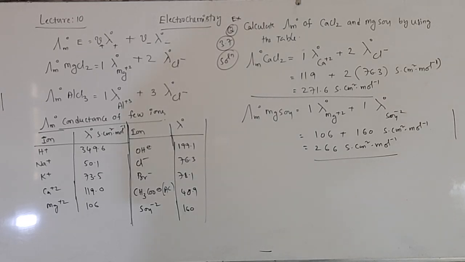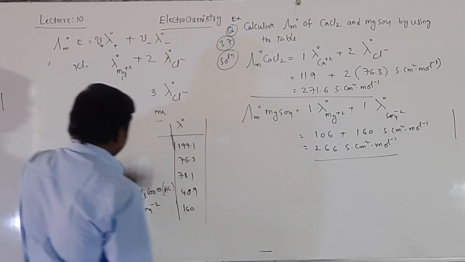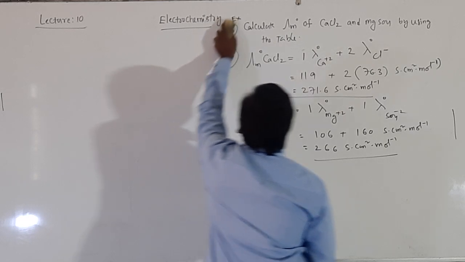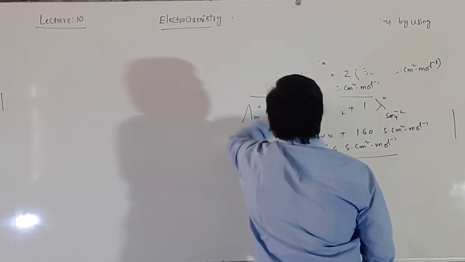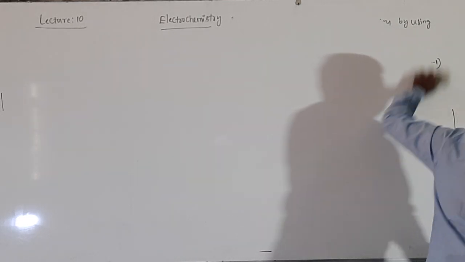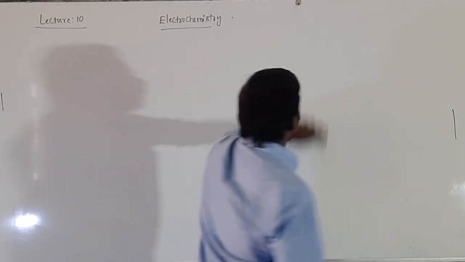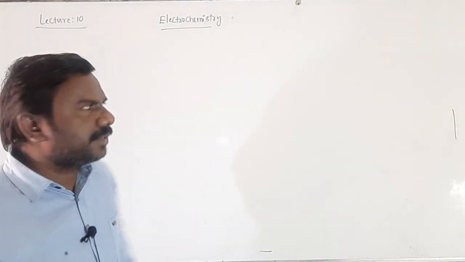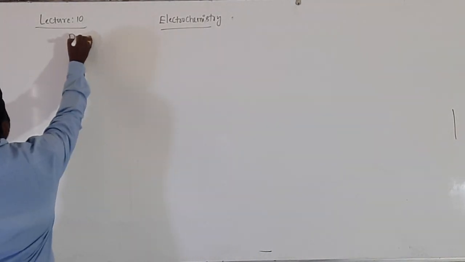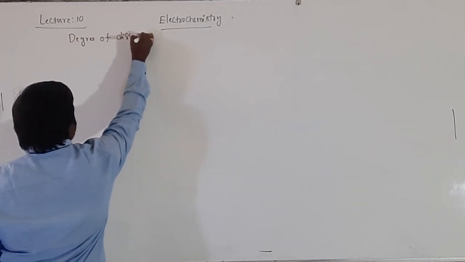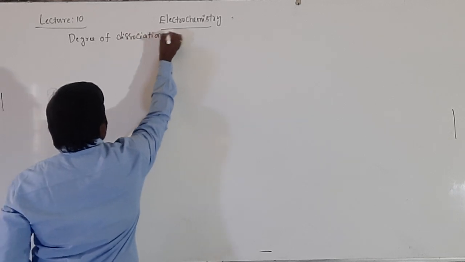After this, degree of dissociation. Kohlrausch has given a formula for degree of dissociation. Degree of dissociation is also called alpha.